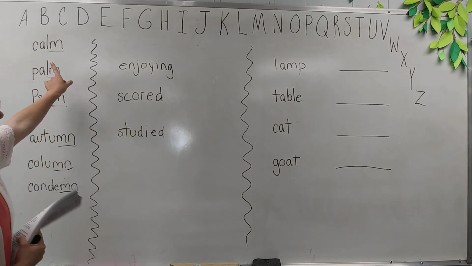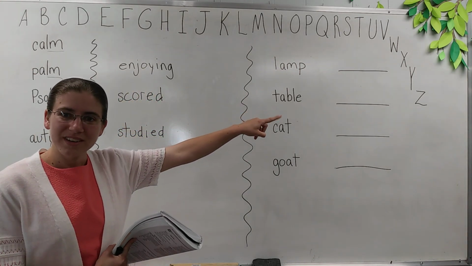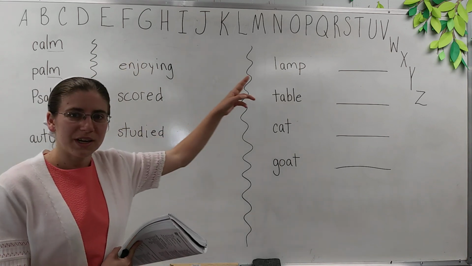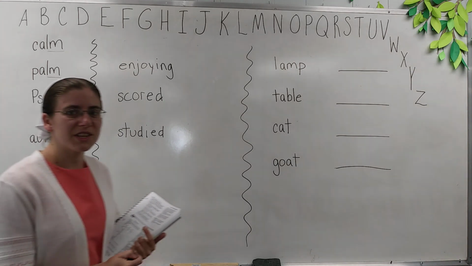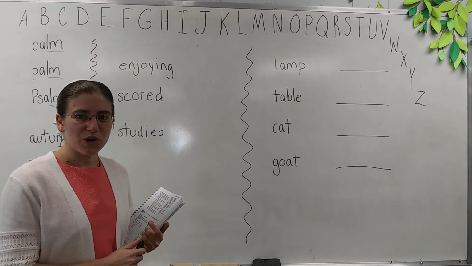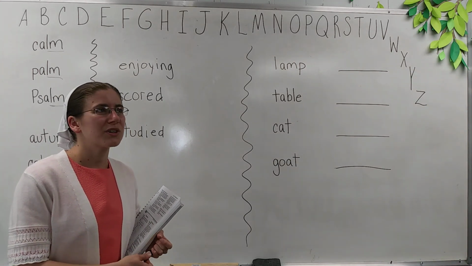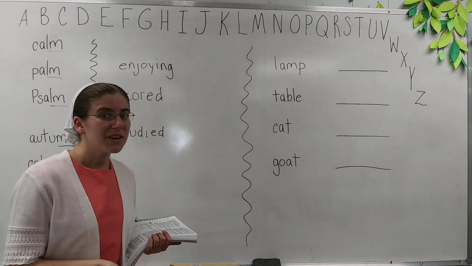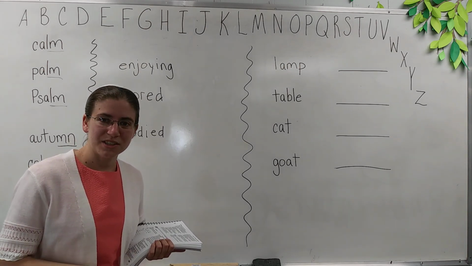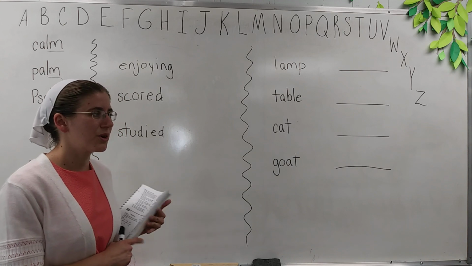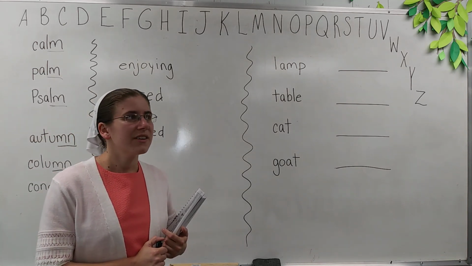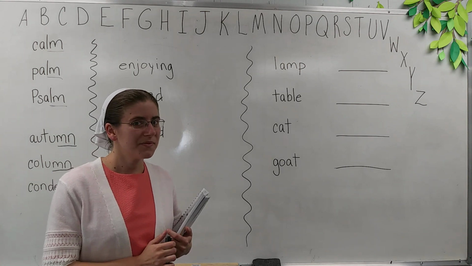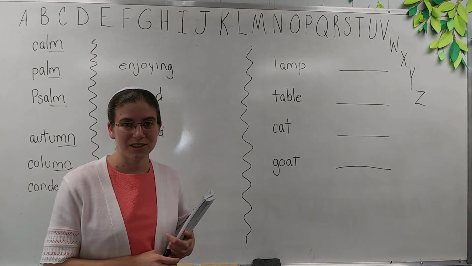So that is ABC order. It's the order that you write the letters in the alphabet. Okay, so that's the order that the dictionary words are in. So if I want to find the word apple, then I look in the A section. If I want to find the word cowboy, then I look in the C section. If I want to find the word zebra, then I'm going to look in the Z section.